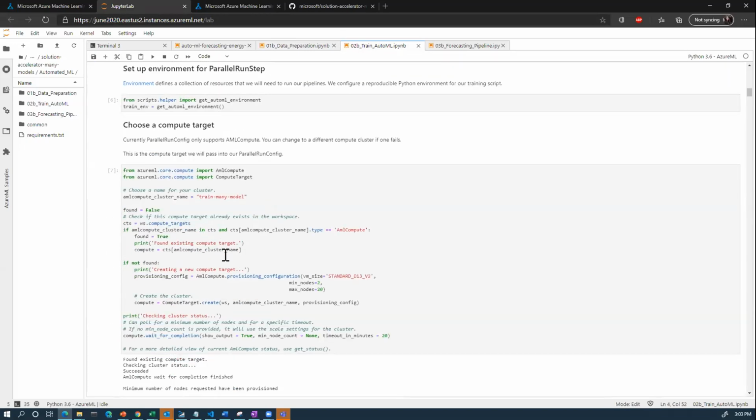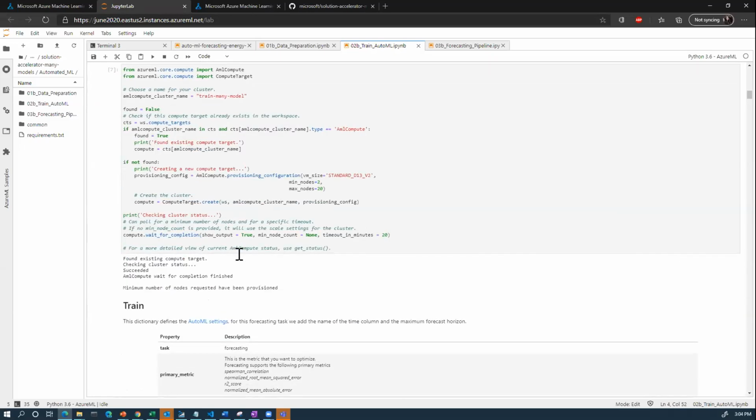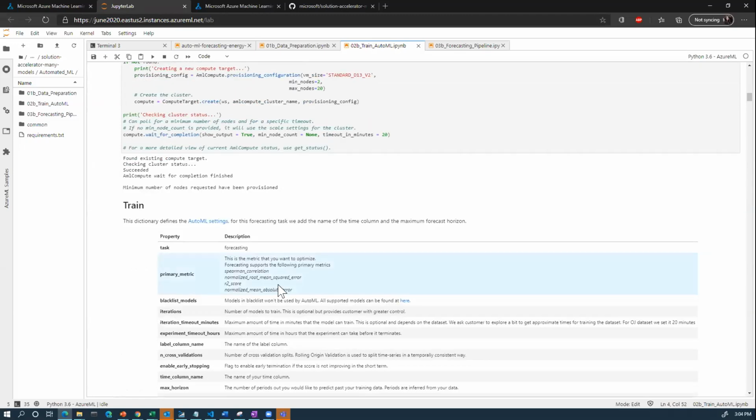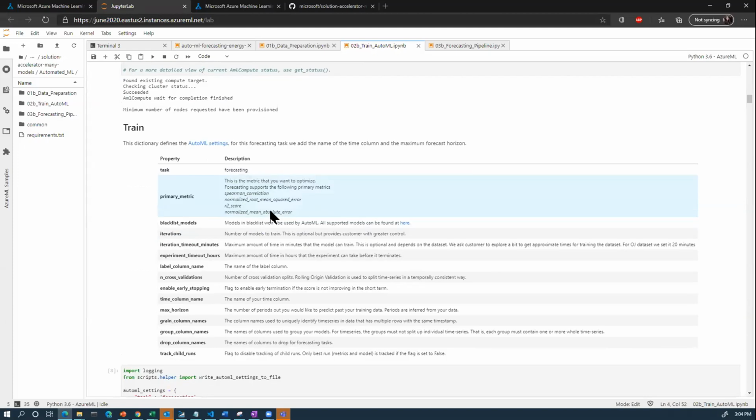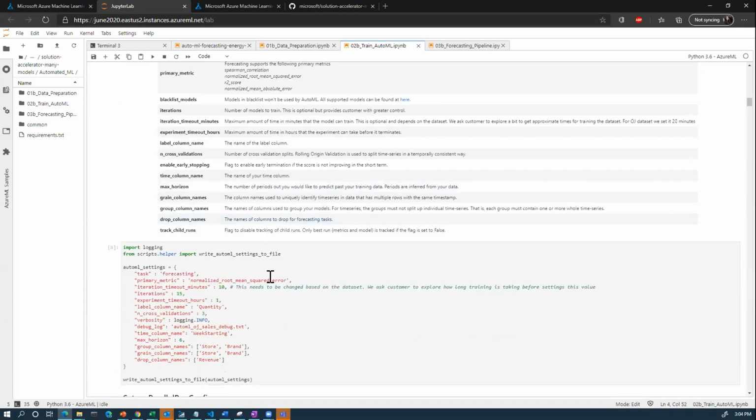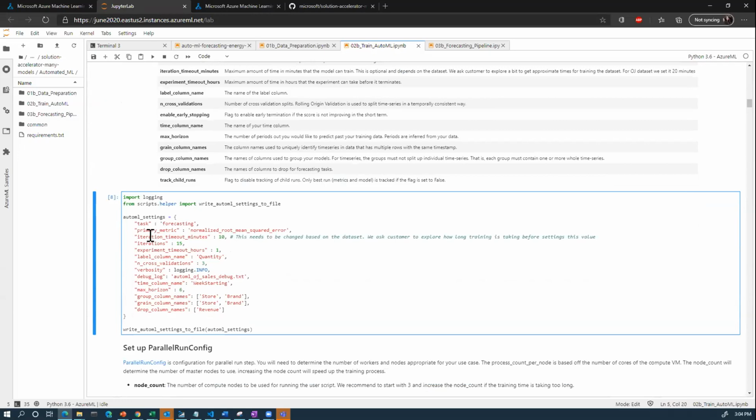Again, you'll need a compute, and that's what we're doing here. We're setting it up. You'll notice that the workflow is very similar to just running a single model, but this time we're taking advantage of something called parallel run step, which will help us parallelize the training process. Once we have our compute set up, we're going to set up our AutoML configuration, specifying our task type, in this case forecasting, choosing our primary metric, and specifying how many iterations, in other words, how many models per AutoML run we want to train, in this case 15.